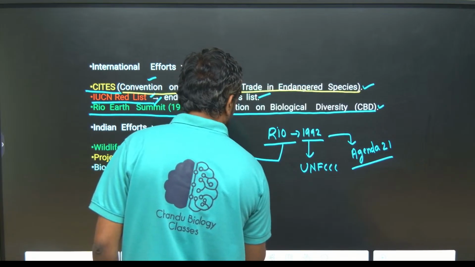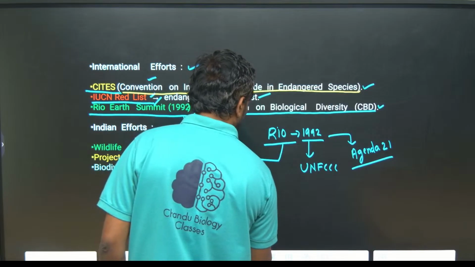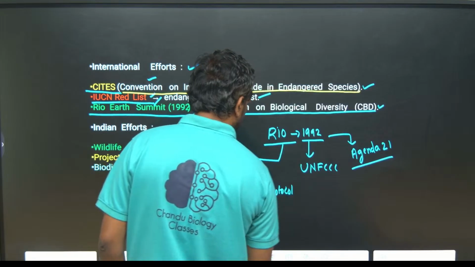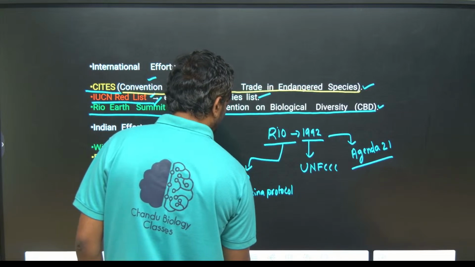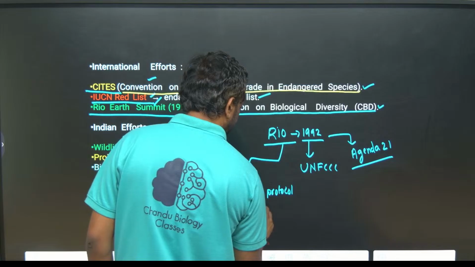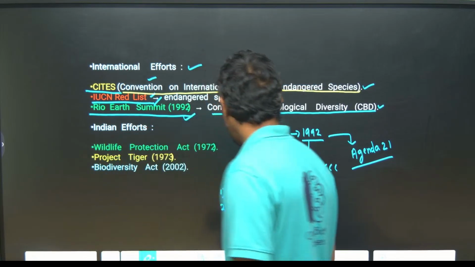Okay, CBD, Convention on Biological Diversity, has two protocols. One is the Cartagena Protocol. Second one is the Nagoya Protocol.